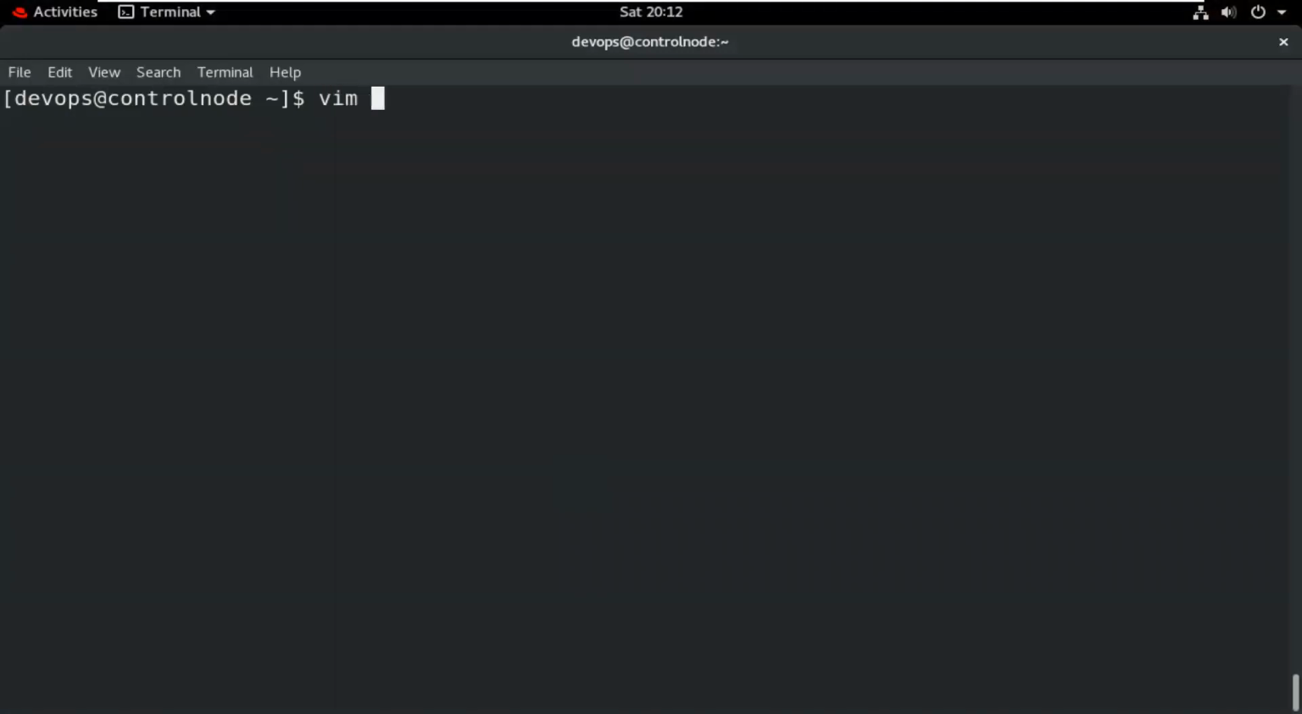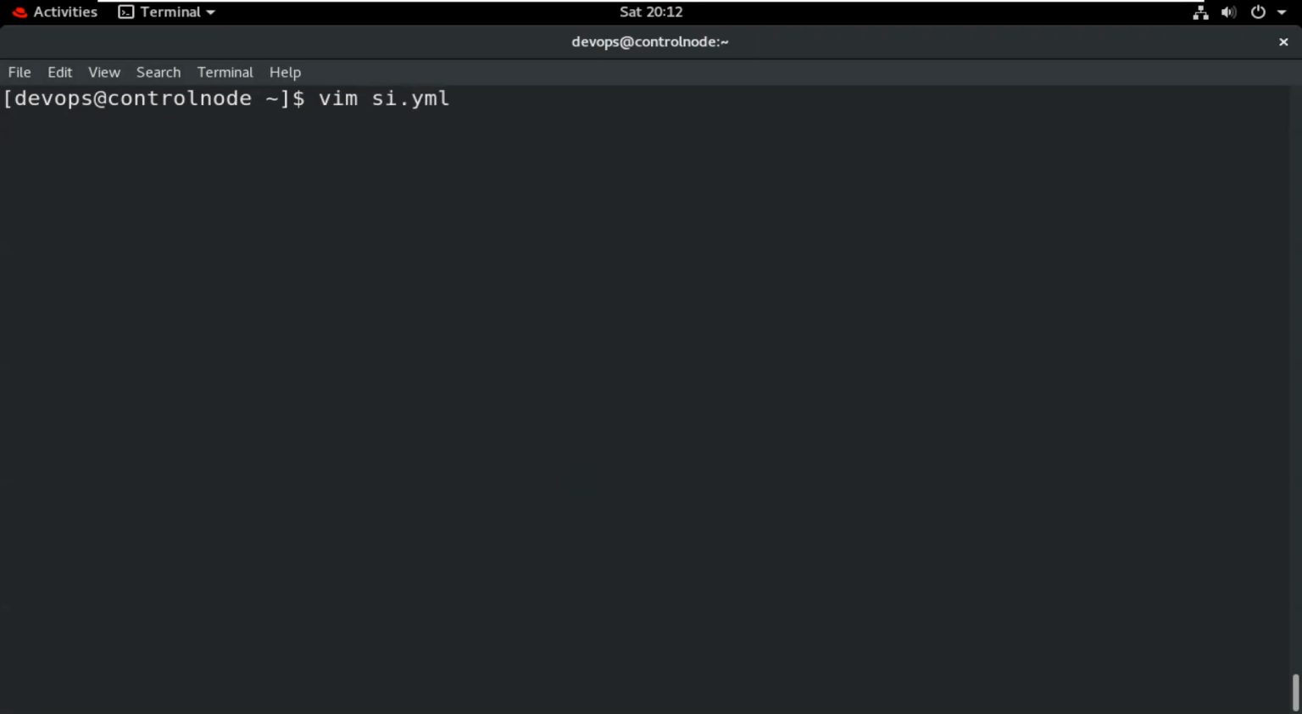Suppose by using the Vim editor, we can write any types of text. It can be for any other purposes. It can be in different formats. So in this, we write a playbook. The extension will be .yml, and we can write here any name. So this is my first playbook.